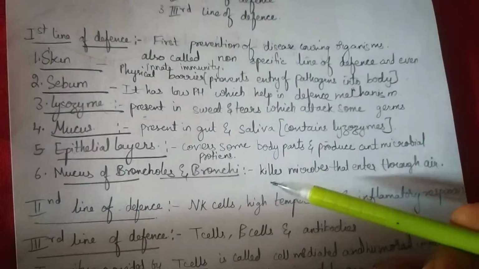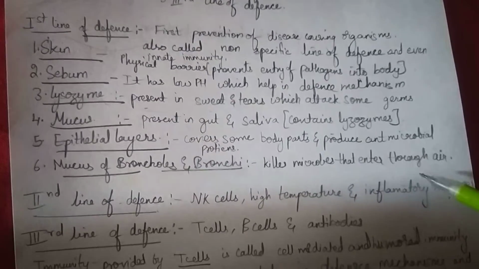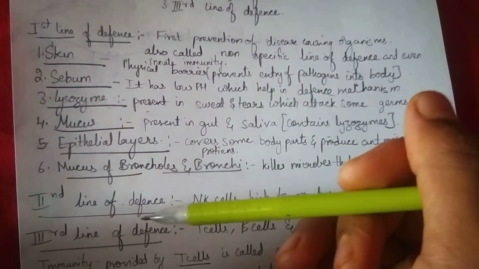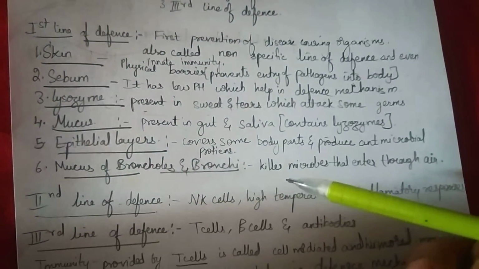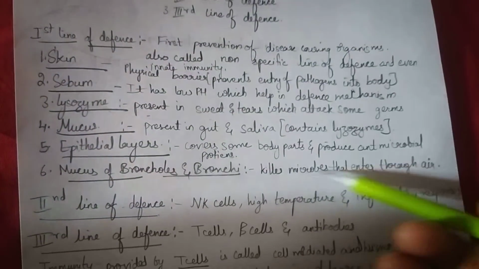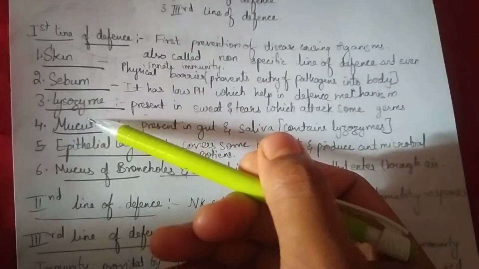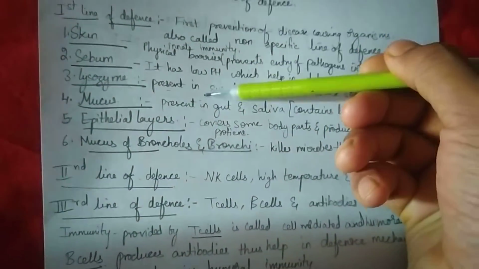Here, this mucus kills the microbes that enter into the body through air. No skin is present when we inhale air, yes or no? So that's why directly in the lungs, the microbes are killed through the mucus. Here even mucus is there, no? It will be killing.